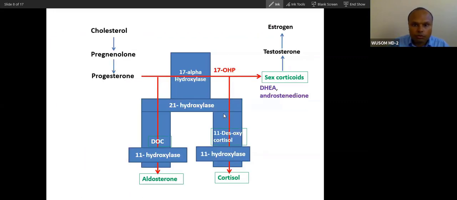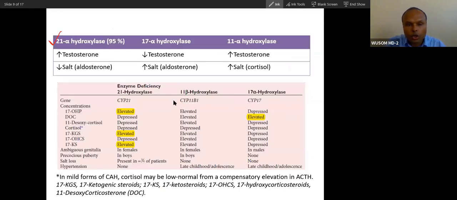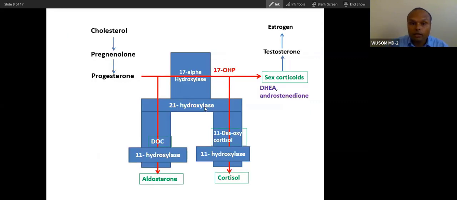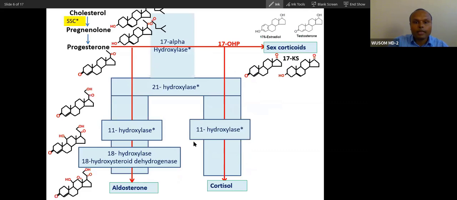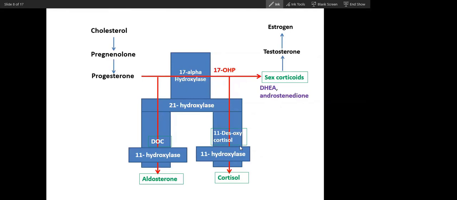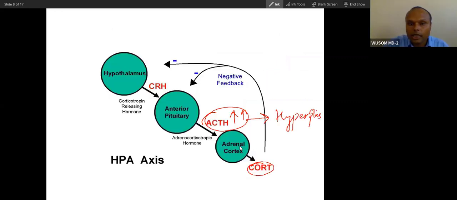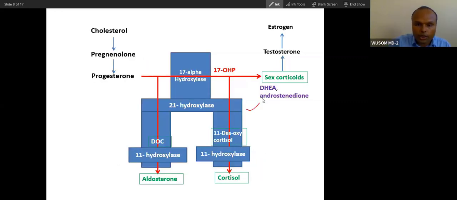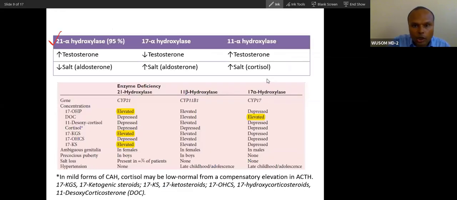So remember this picture and then this. Always remember these two. If you remember this picture and this picture, you will never forget congenital adrenal hyperplasia. And you will also remember steroid hormone synthesis. Won't you remember steroid hormone synthesis easily? If you remember this picture, won't you remember the synthetic pathway of these hormones also? Yes. That is why just remember this and this. These two pictures, if you remember this table or one picture, you will remember everything.